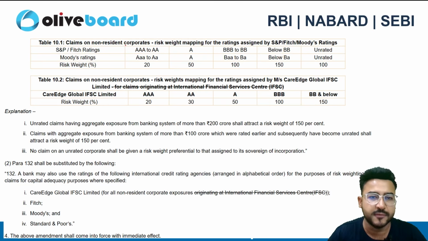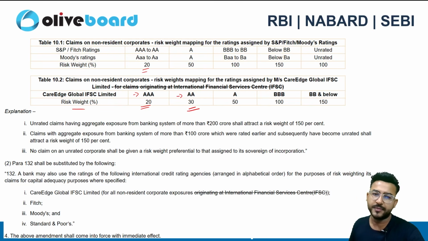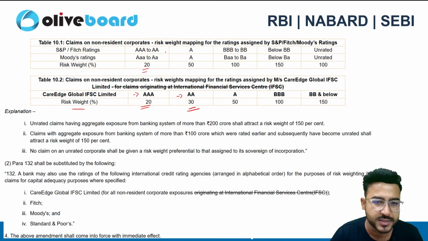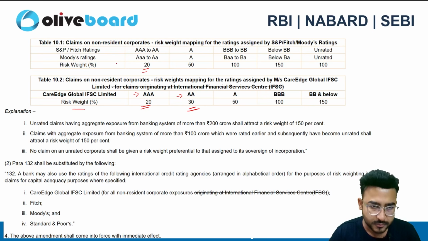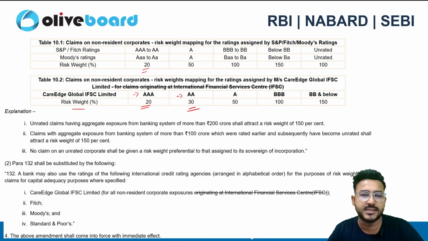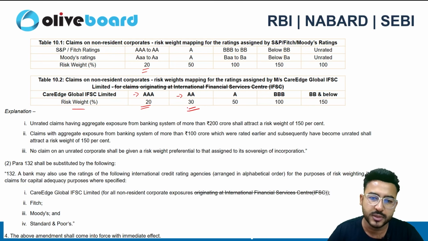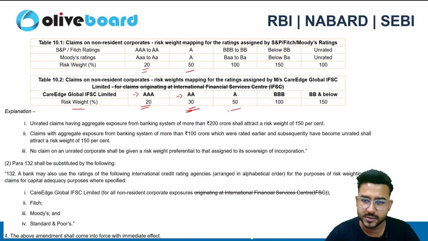Here we can see that if the rating is AAA to AA, in that case a weight of 20 is assigned here. Similarly, if the rating is AAA, a weight of 20 is assigned here. But in case of AA, a risk weight of 30 is assigned here. But in the case of S&P and Fitch rating, as well as the Moody rating, 20 is assigned to AA as well, but here AA has been given 30. Then if it is A, it is 50. Here it is also 50.